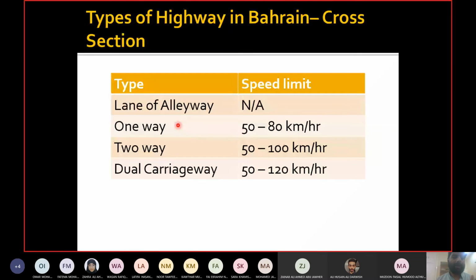One way, it can be more than one lane as well. But it is again one direction, so no need to make it dual carriageway. Two way, so we have 2 lanes, each one is in different direction, but there is no separation between them. So even if you come to our educational area, when you cross the roundabout at the second gate and you go ahead towards the schools, there you have the Bayani school and so on, on the same road.